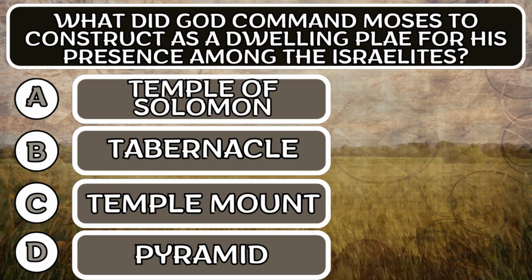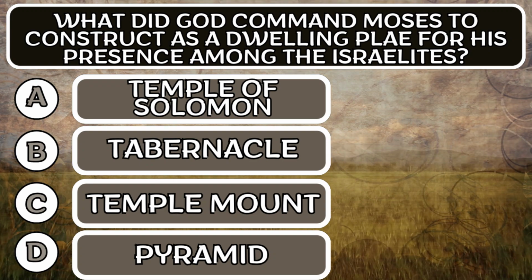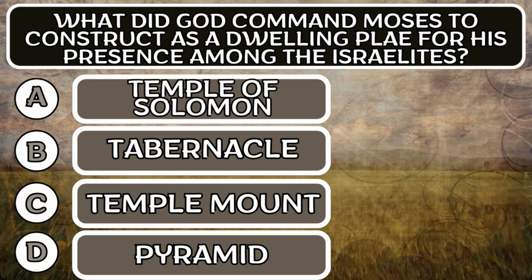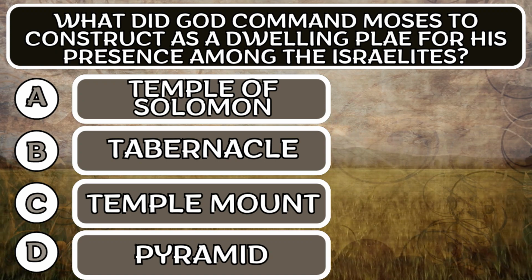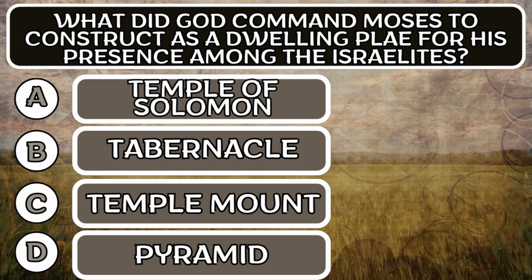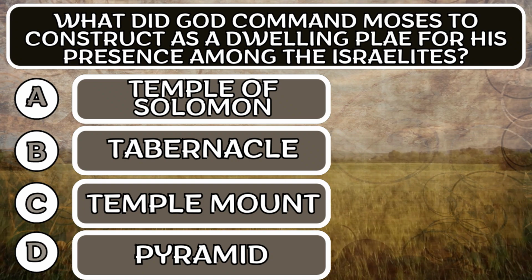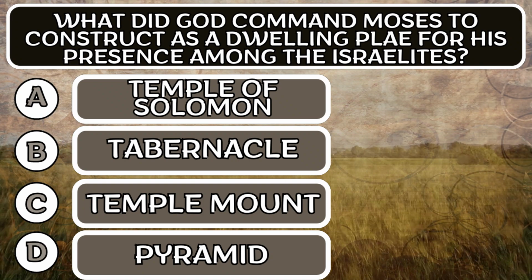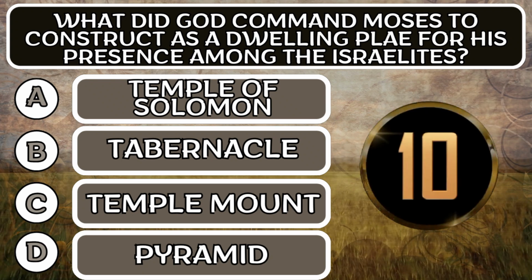Question number 3. What did God command Moses to construct as a dwelling place for his presence among the Israelites? Option A, Temple of Solomon. Option B, Tabernacle. Option C, the Temple Mount. Option D, a pyramid. Time on screen.